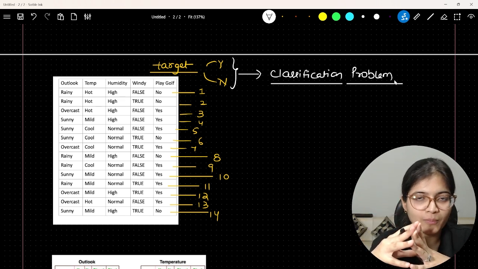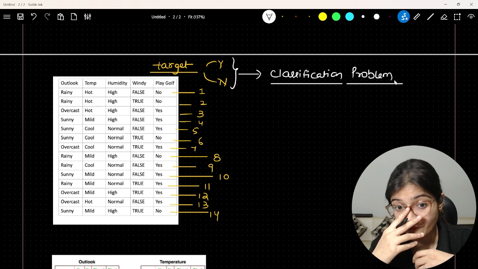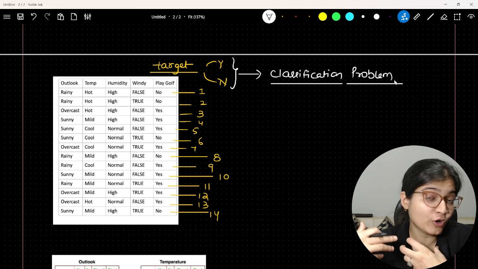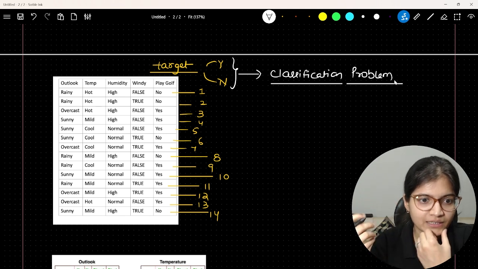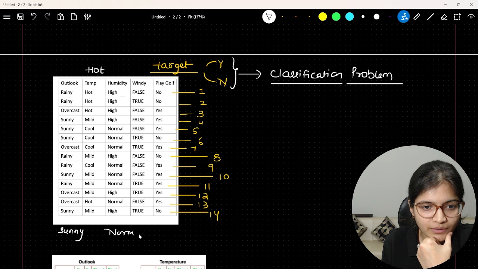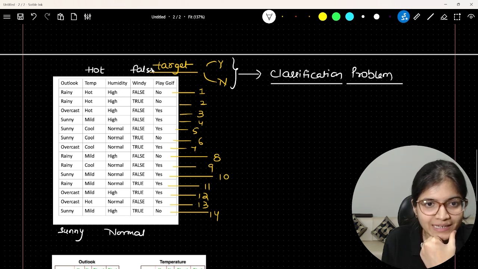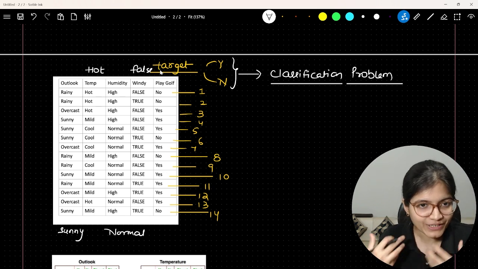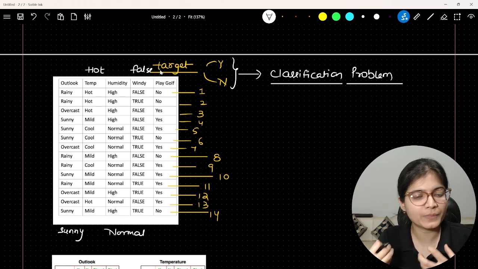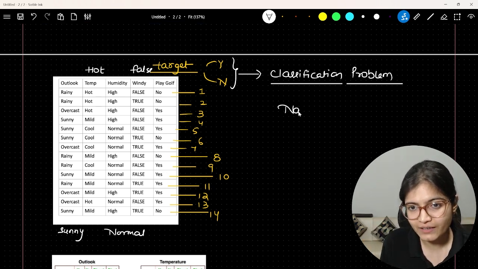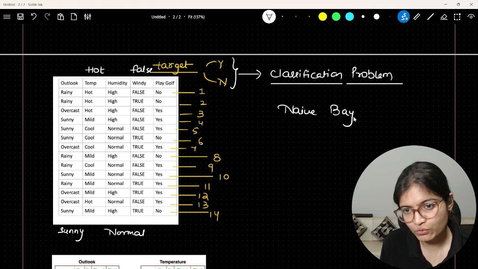In this classification problem, we want to build a classifier where, in future, if someone says the outlook is sunny, temperature is hot, humidity is normal, and windy is false, the model will predict whether a person will play golf or not. I'm not sure as of now, but I want to make a prediction. I want to create such a model, and that is where we can use the naive Bayes classifier to do the prediction.